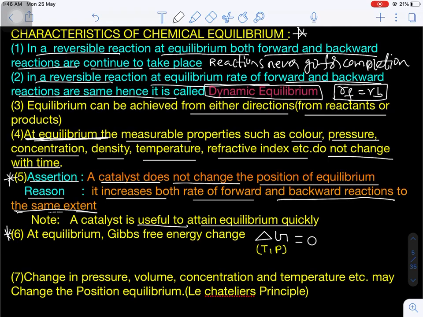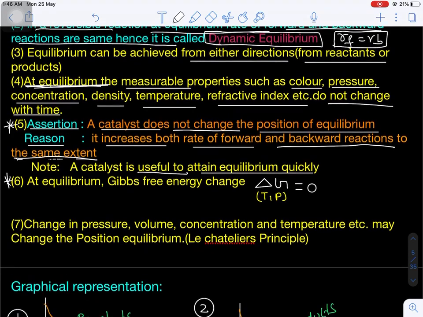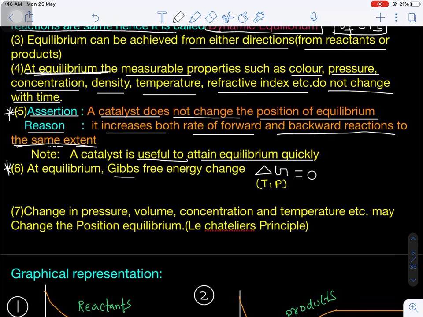And one more important characteristic of the equilibrium is Gibbs free energy. The Gibbs free energy change, delta G at constant temperature and pressure, will be 0. No change in the Gibbs free energy. What is the Gibbs free energy? It is the amount of energy available in a system to do useful work. At equilibrium, the change in Gibbs free energy will be 0. This is very important.